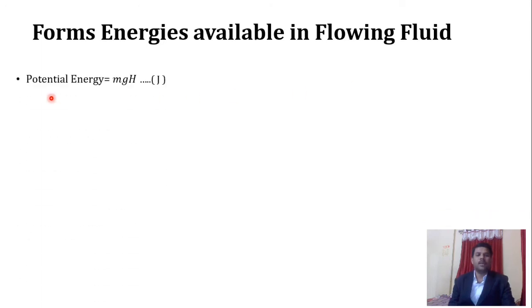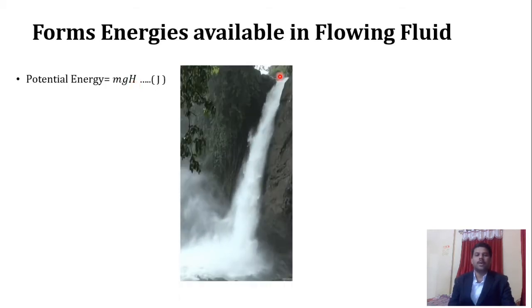So, the first thing is what we call potential energy. What is potential energy? The mathematical expression for potential energy is mgh, where m is the mass of the fluid, g is the gravitational constant, and h is the elevation through which that particular fluid or body is supposed to transfer from higher elevation to lower elevation. Here we have an example related to the spring. The water is supposed to transfer from high elevation to lower elevation. So the energy available in the water is potential energy.